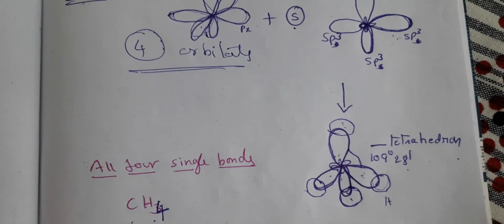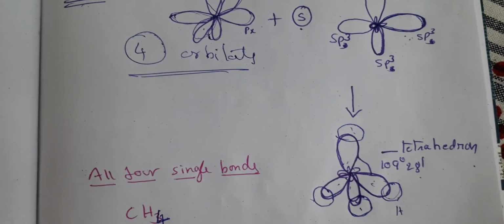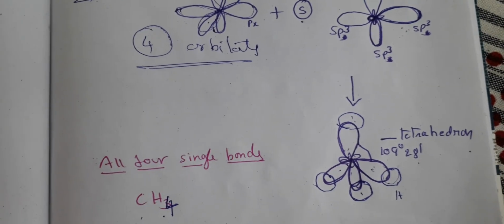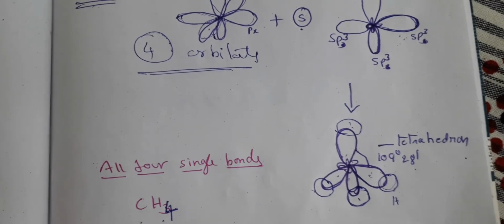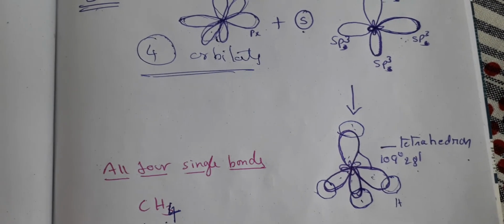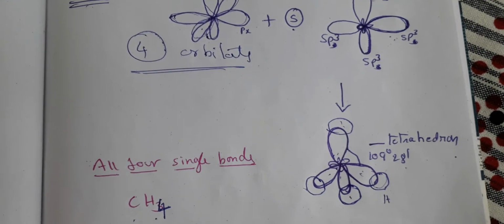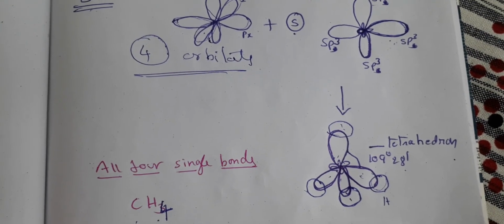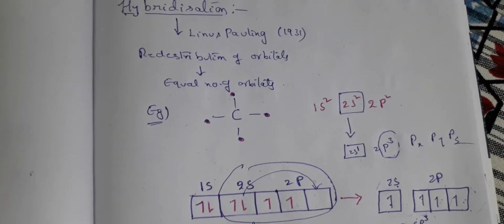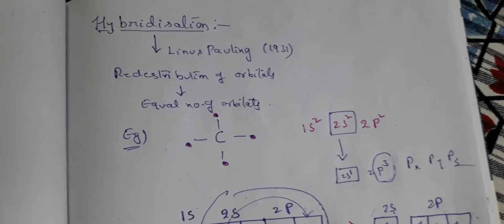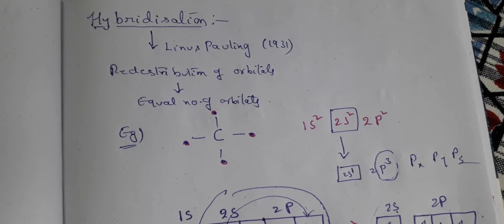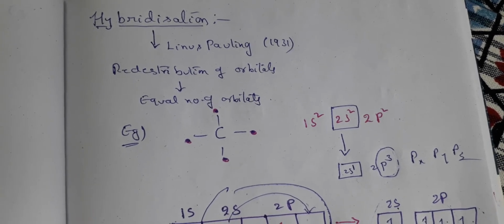And on sp3 hybridization, the angle between the orbitals is 109 degrees 28 minutes, a tetrahedral structure. Okay children, now take the screenshot so that we can proceed to sp2 hybridization.